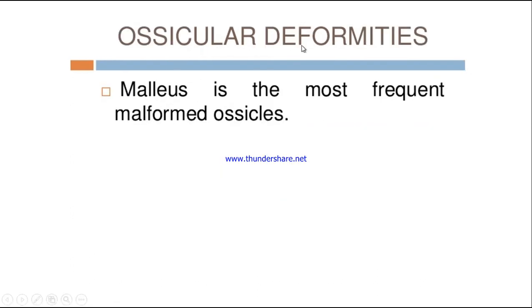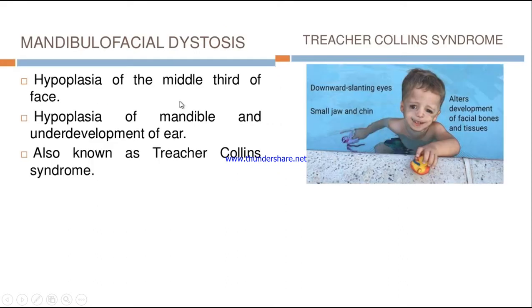Next type is ossicular deformity. Malleus is the most frequent malformed ossicle. If there's any deformity in the three bones in the ear, we call them the ossicles. They consist of the stapes, the malleus, and the incus. If there's any deformity or they are not fully developed, then this is called ossicular deformity. Which of the three bones is mostly affected? It is the malleus.